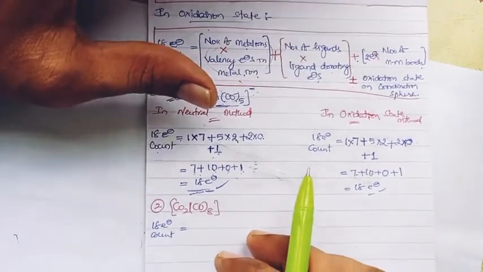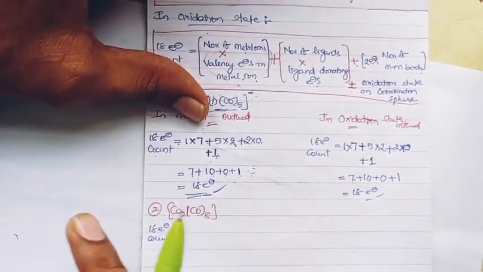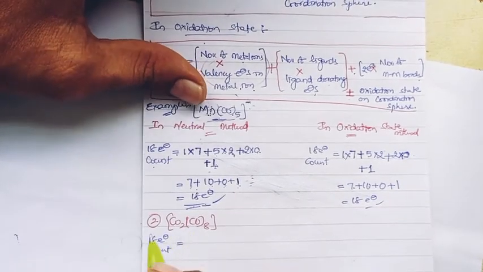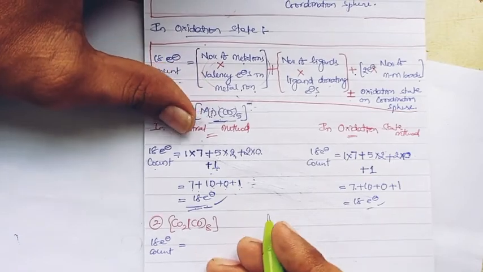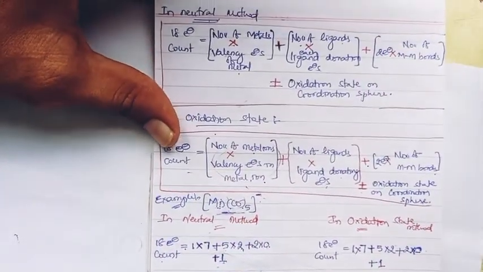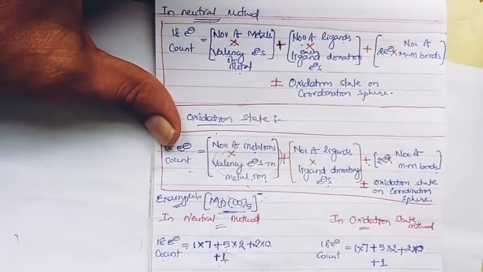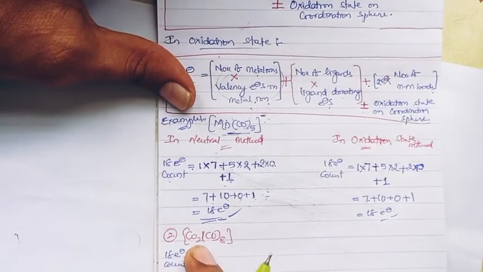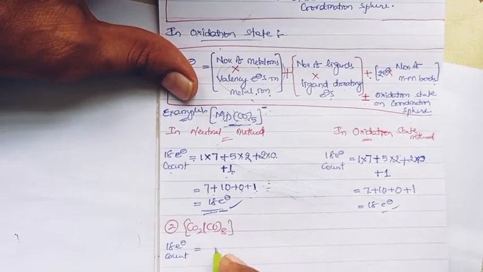So 2 cobalts, nothing but they bond with a single bond, right? So linear geometry, a single bond can be possible. So the metal bond is 1, only 1, right? So now let us go with each particular one from the neutral method, right? It having a number of metals, right? Here the number of metals are 2 cobalts, so 2 into